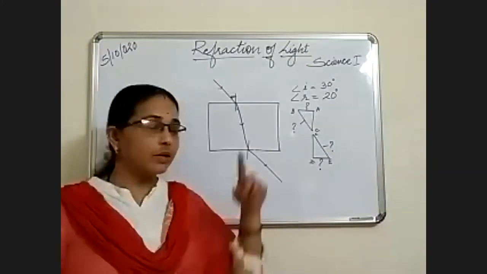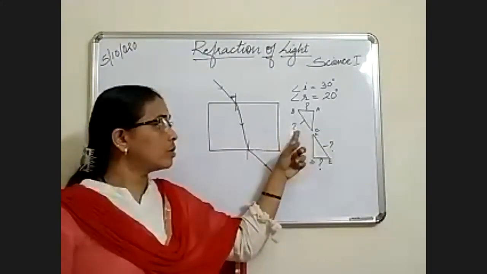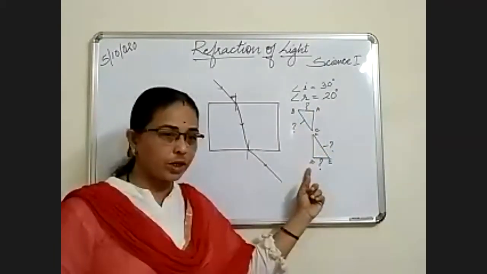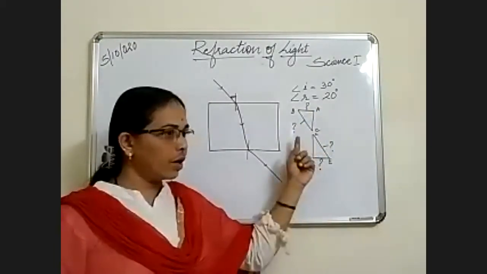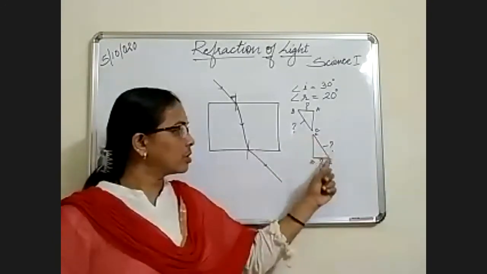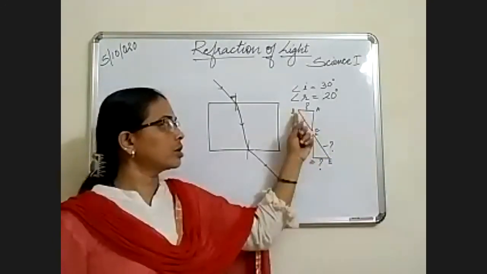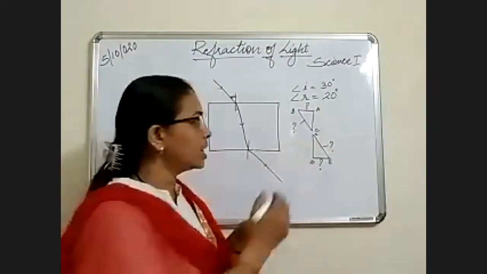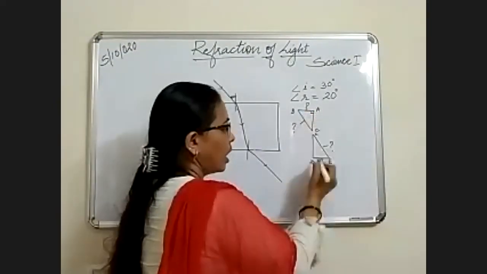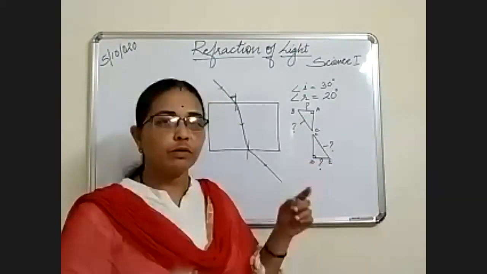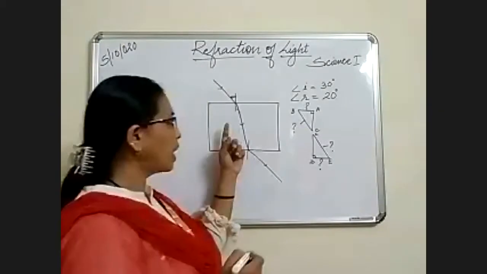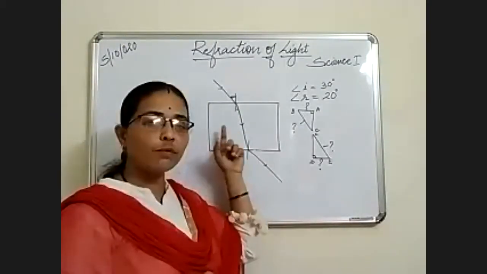You're getting me? You have to measure AB, you have to measure DE, you have to measure CE, and you have to measure BC. Both the sides, no, you have got a right angle triangle. You could see, and you have to use the right angle triangle formula to find the refractive index. What we are doing, we are finding the refractive index of a glass slab.